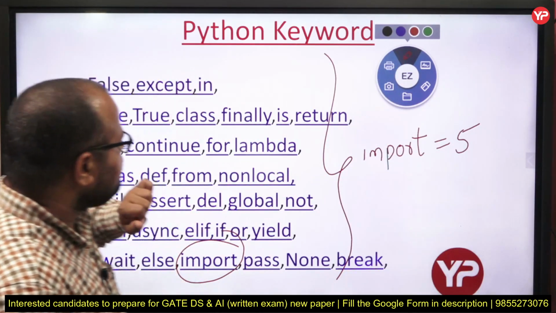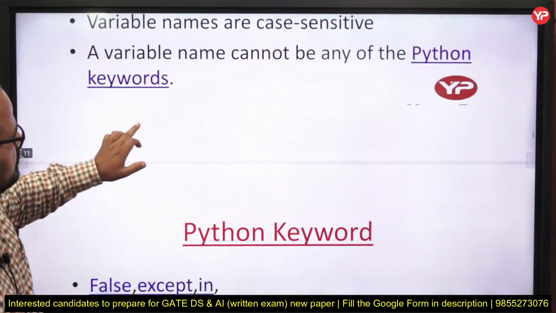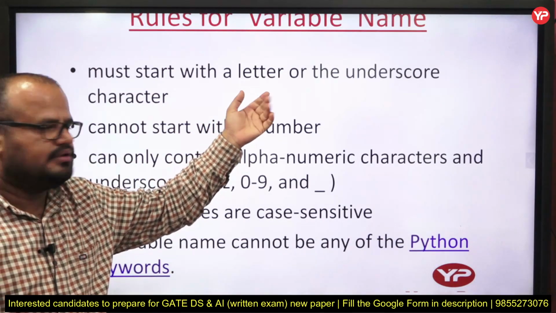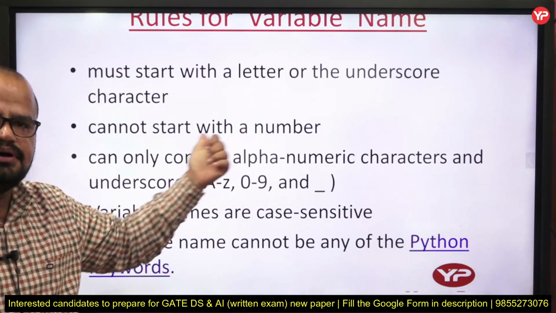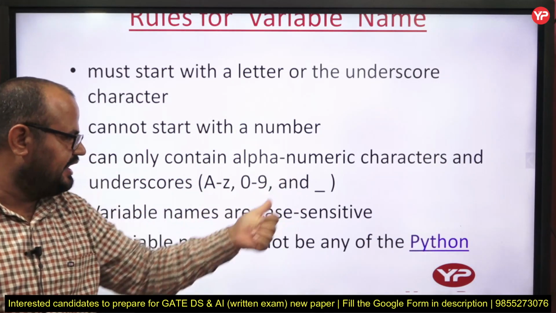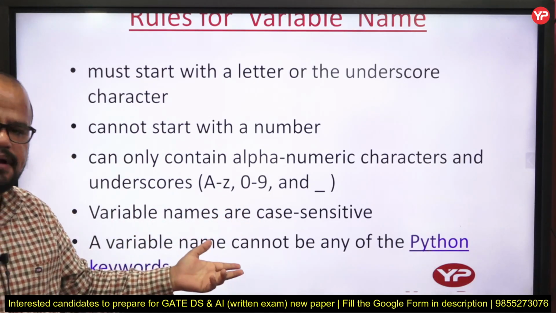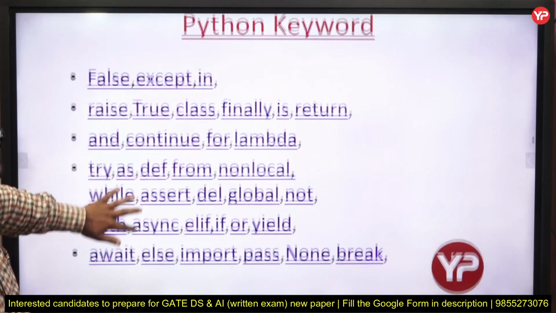Next, my dear students, these are some basic rules. It must start with a letter or underscore. It must not start with a number. Again, you have to use only three things: A to Z, 0 to 9, and underscore. They are case sensitive, and you cannot use Python keywords as a variable name.